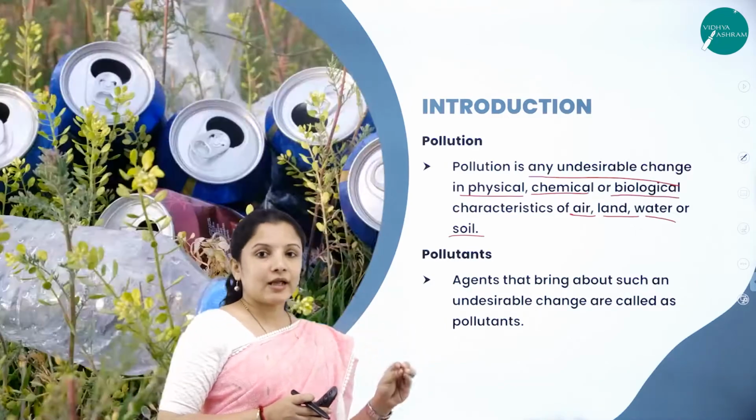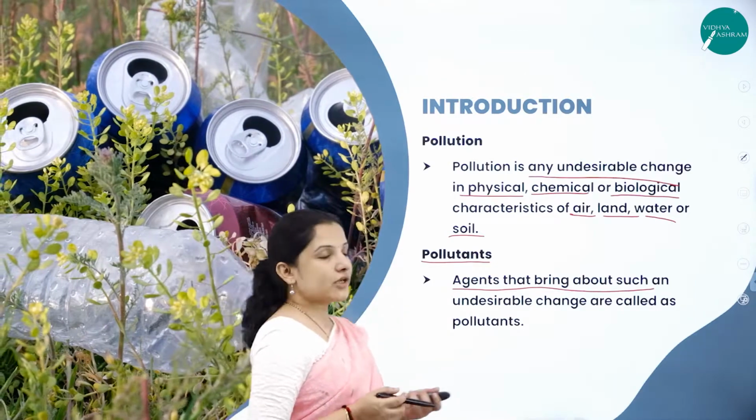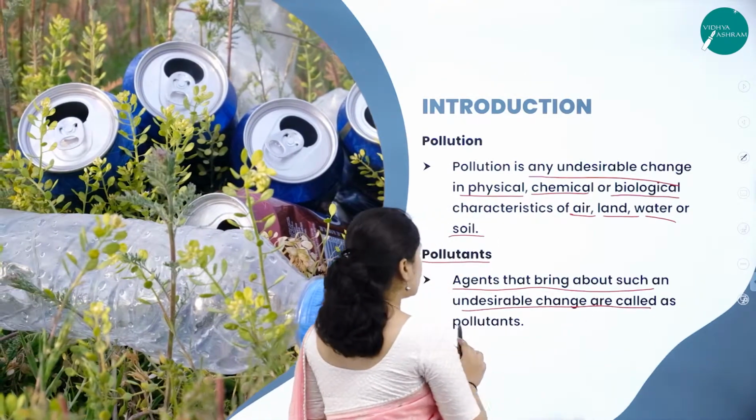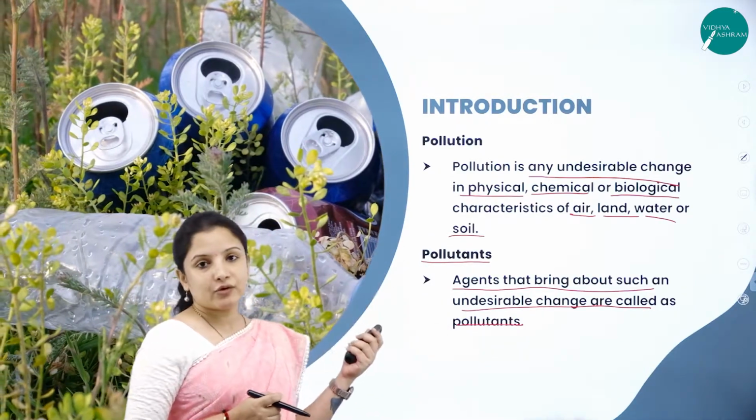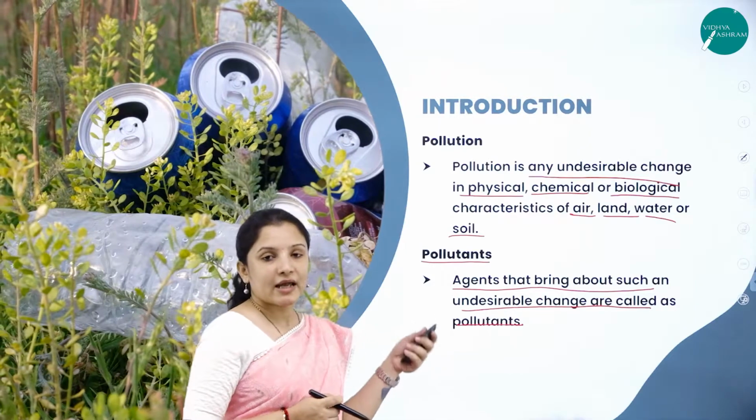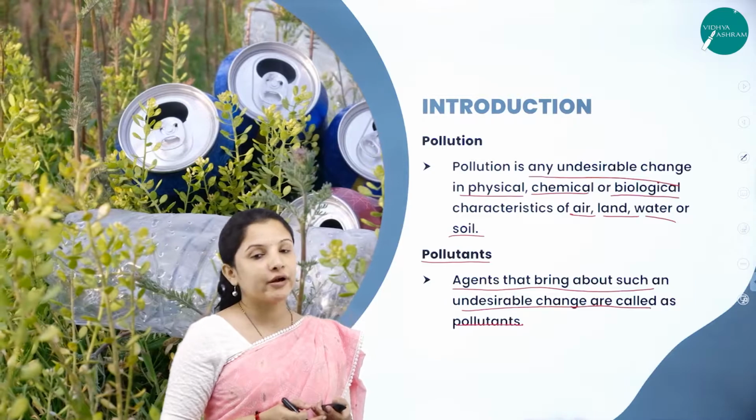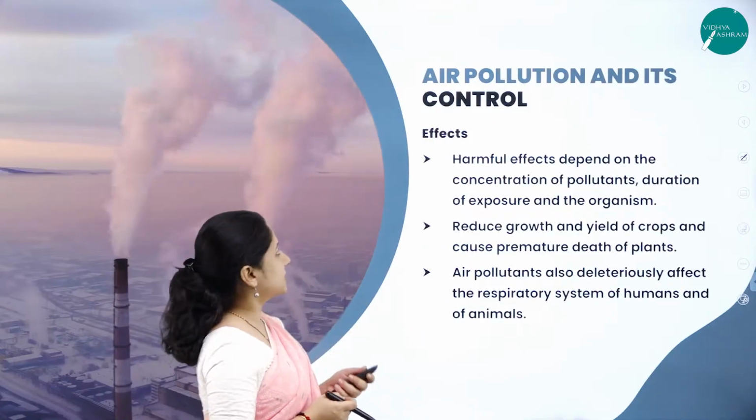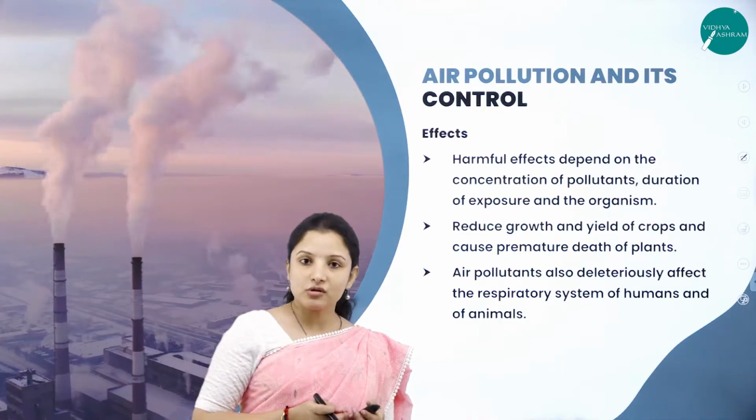So the contents which cause pollution are called as the pollutants. So the agents that bring about such an undesirable change are called as the pollutants. So we know now what pollution is, and we know that pollution are caused by agents which bring about undesirable change in the air, water, soil, etc. leading to pollution, and they are called as the pollutants. So next let's study about air pollution and how to control it.